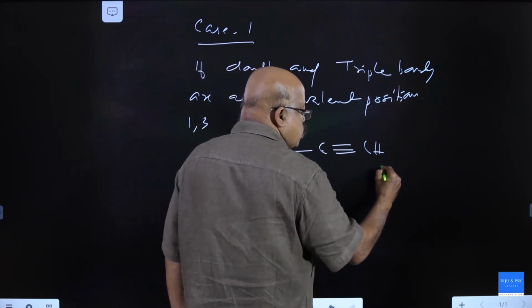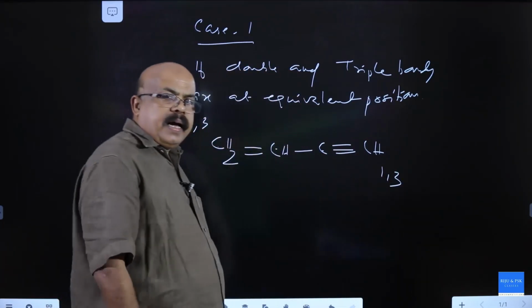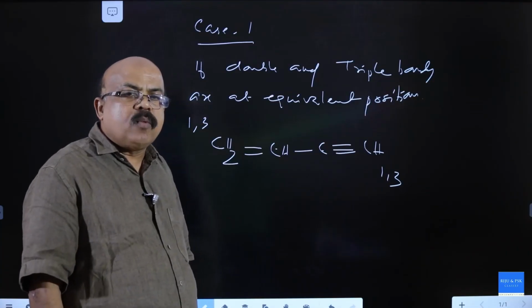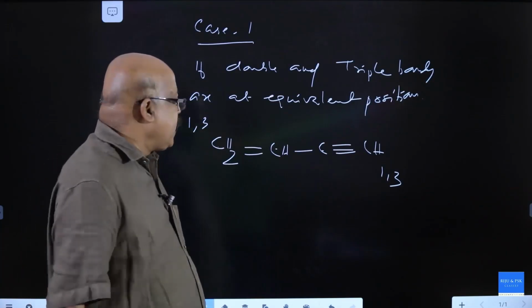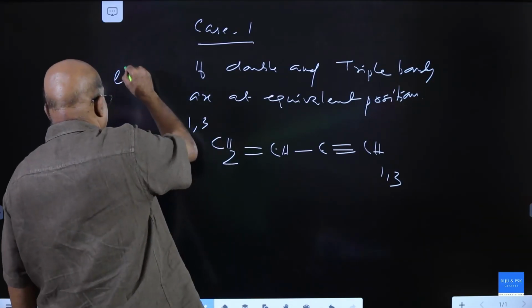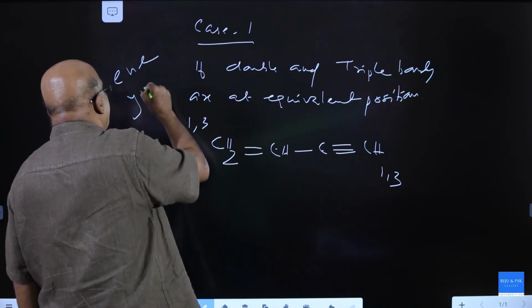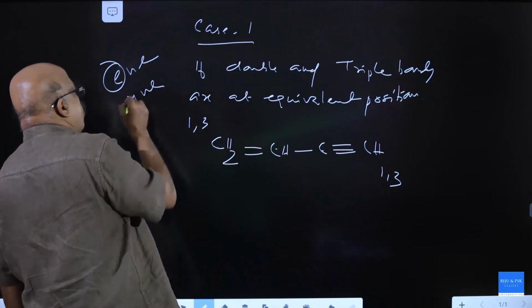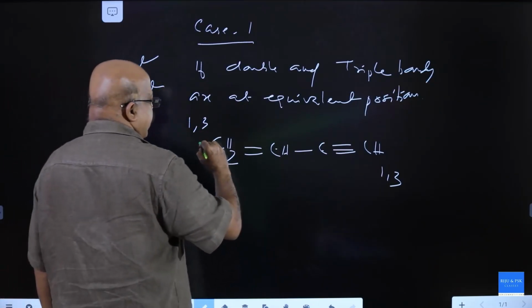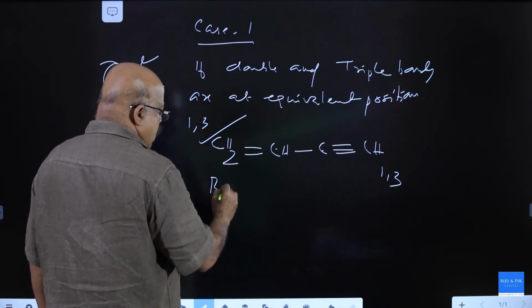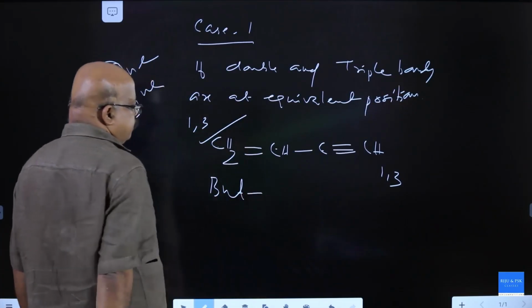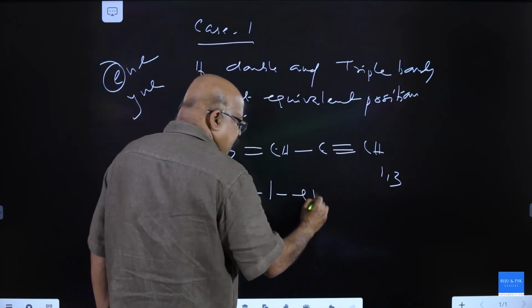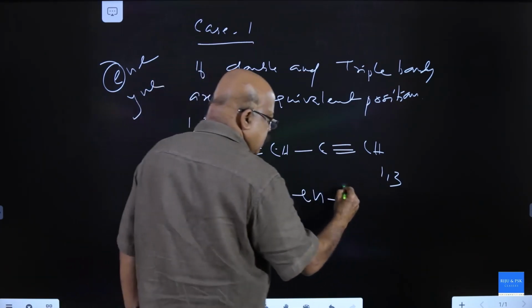Numbering from here also 1 and 3. Here double and triple bonds are at equivalent position. In such a case, double bond ENE, triple bond YNE, E takes priority over Y. So this numbering is correct. It is 1 and 3 enyne.